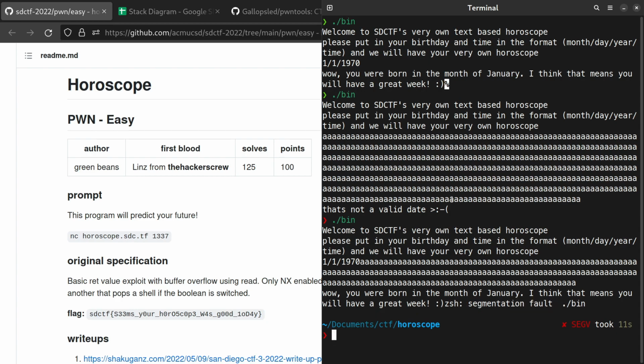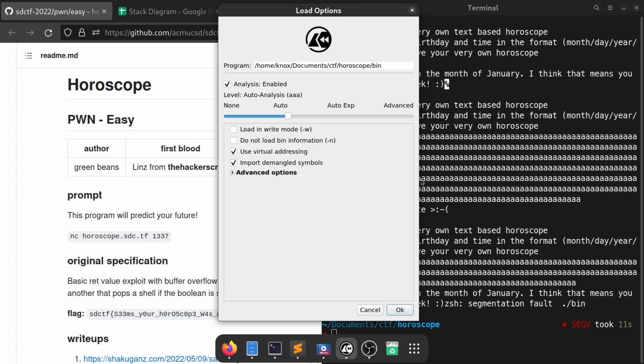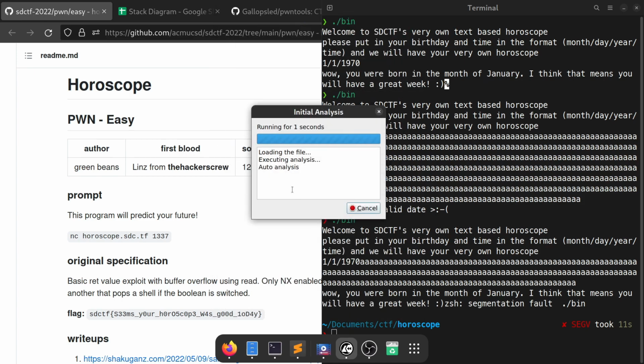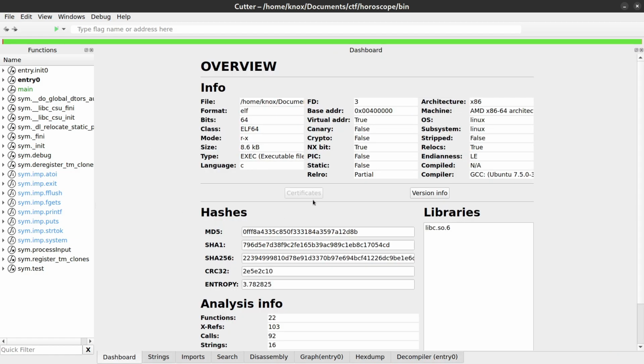To really start analyzing this binary, I'm going to open the binary in Cutter, which is a disassembler similar to IDA or Ghidra. Cutter is not only free and open source, but it is just a little bit easier to use than those other two options, so I thought it would make a good choice for this video. Once Cutter loads it, we get a bunch of very helpful information right away.